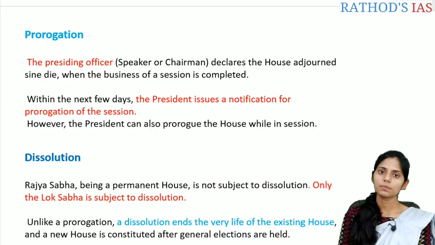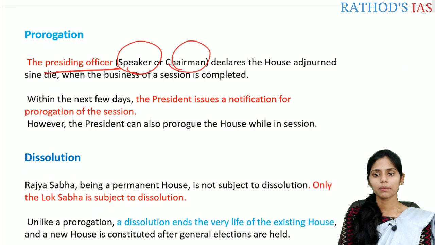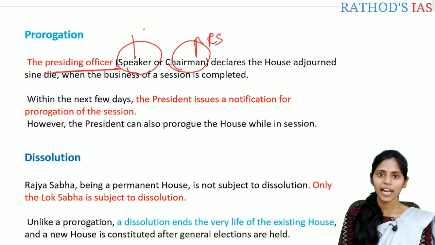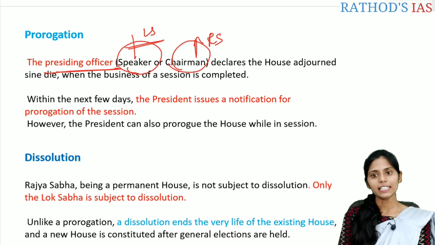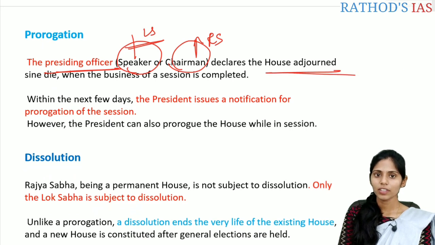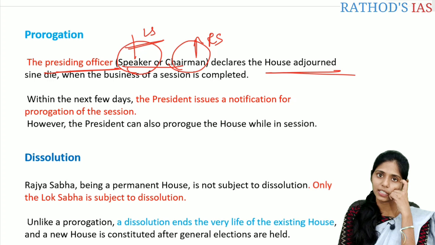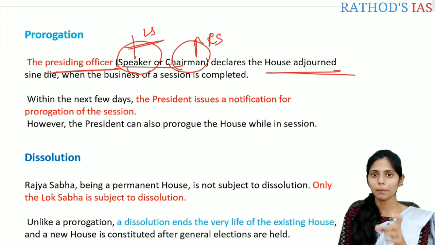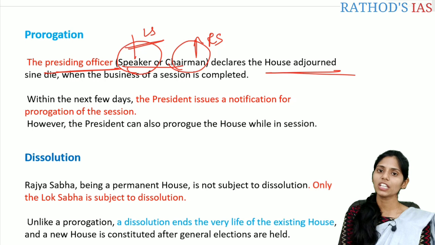Let us see the next one, that is prorogation. Here the presiding officer, the speaker in the case of Lok Sabha and the chairman in the case of Rajya Sabha, declares the house adjourned sine die when the business of the house is completed for that session. Within the next few days, the President issues the notification for the prorogation of the session.